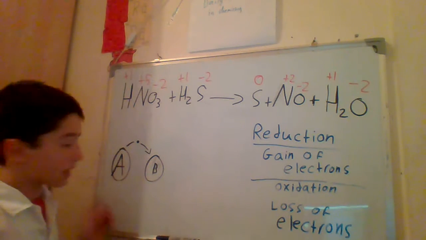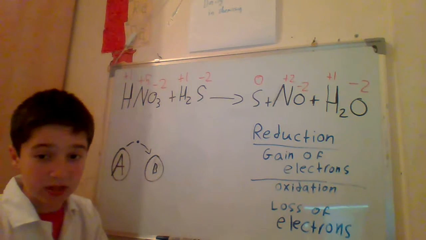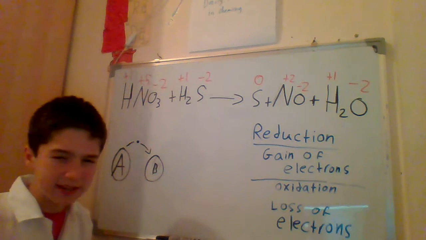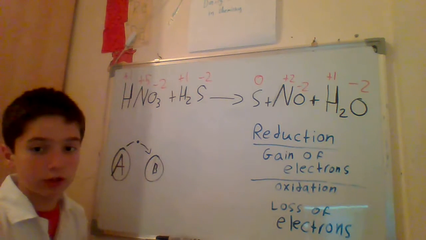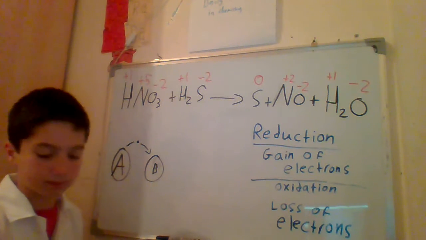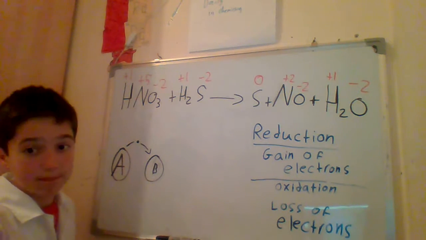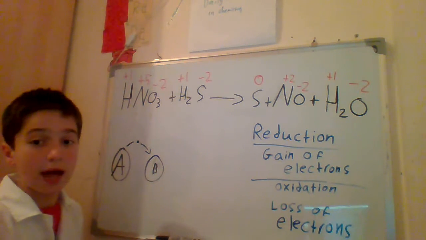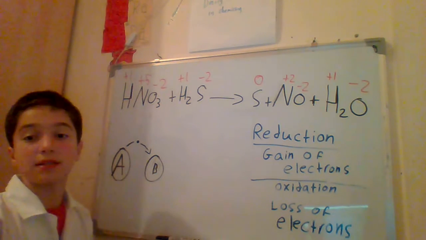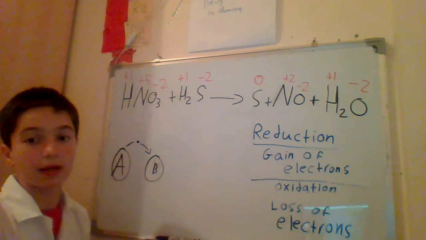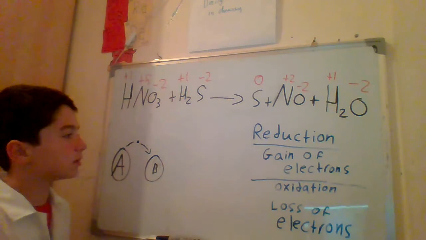So the atom that's being oxidized is the reducing agent. What? The reducing agent? Yes, it's the reducing agent. And the atom that's being reduced is the oxidizing agent. So atom A is the reducing agent, and it's giving electrons. And atom B is the oxidizing agent, and it's gaining electrons.